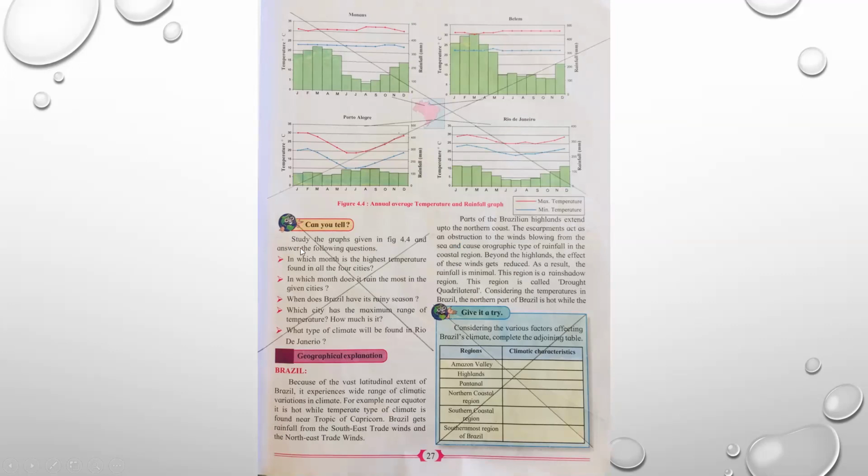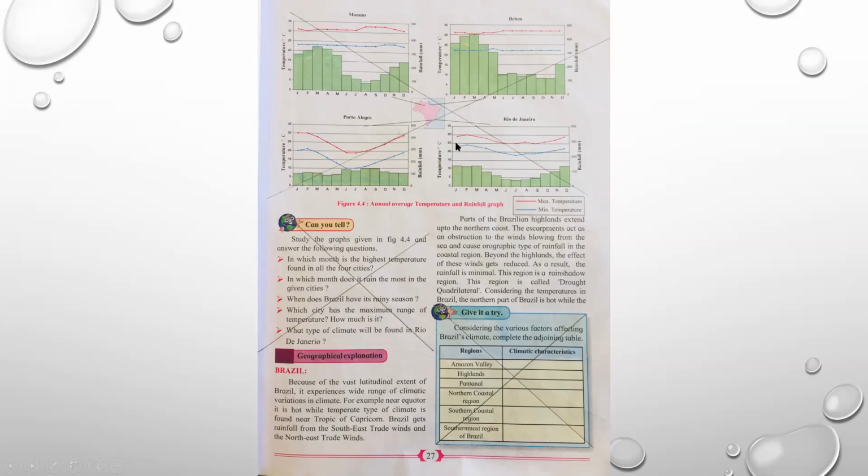Study the graphs given in figure 4.4 and answer the following questions. In which month is the highest temperature found in all the 4 cities? In which month does it rain the most in the given cities? When does Brazil have its rainy season? Which city has a maximum range of temperature? How much is it? What type of climate will be found in Rio de Janeiro? So this you have to put a cross.